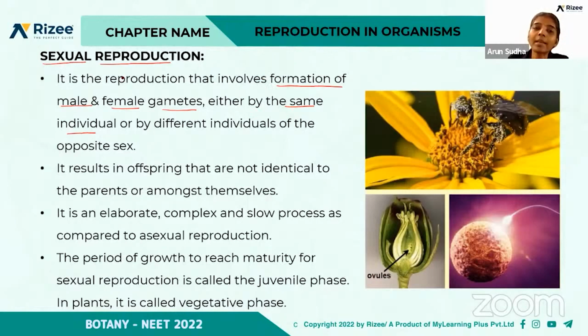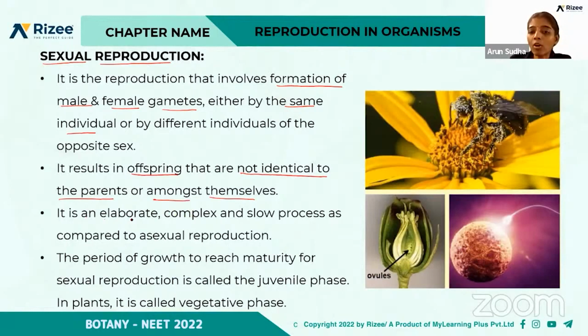Sexual reproduction involves the formation of gametes, but in asexual reproduction there is no formation of gametes, and it results in offspring that are identical to the parents. Because here it involves two parents, or two gametes, male and female, they fuse in the case of sexual reproduction, so the offspring are not identical to the parents or among themselves. So it shows variation, and that is one of the main differences between asexual and sexual reproduction.